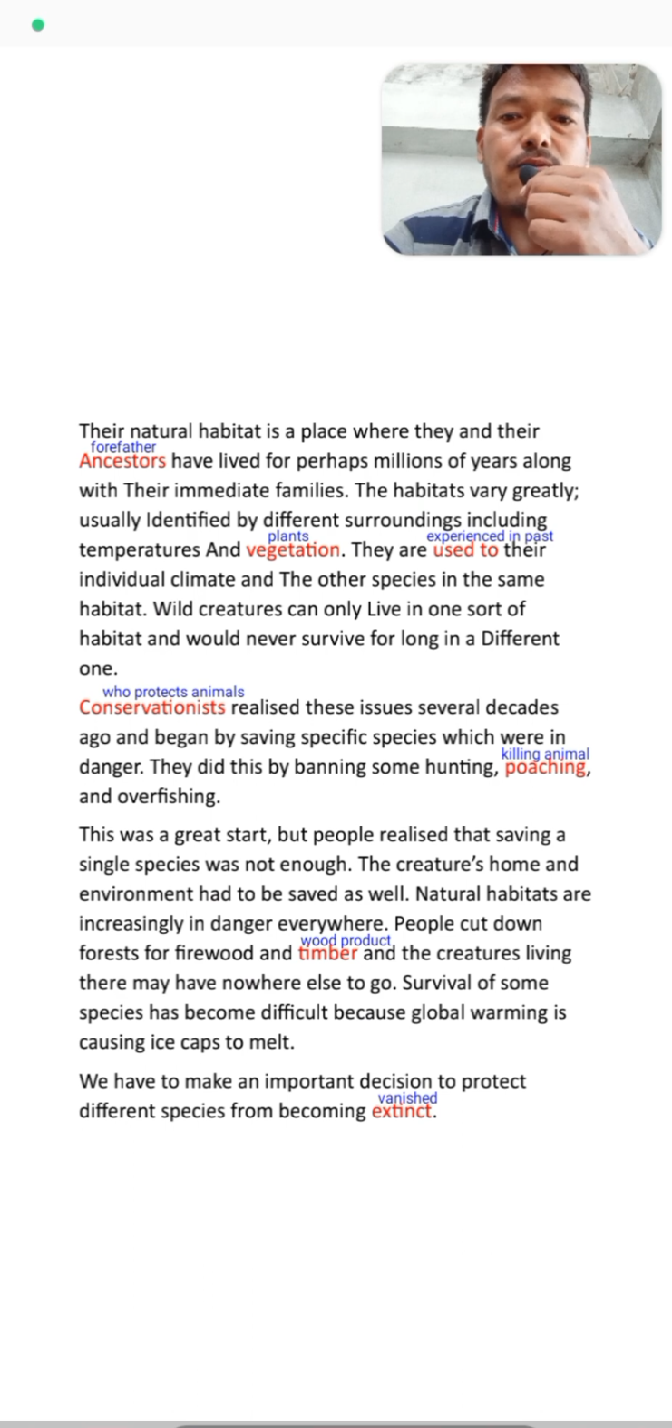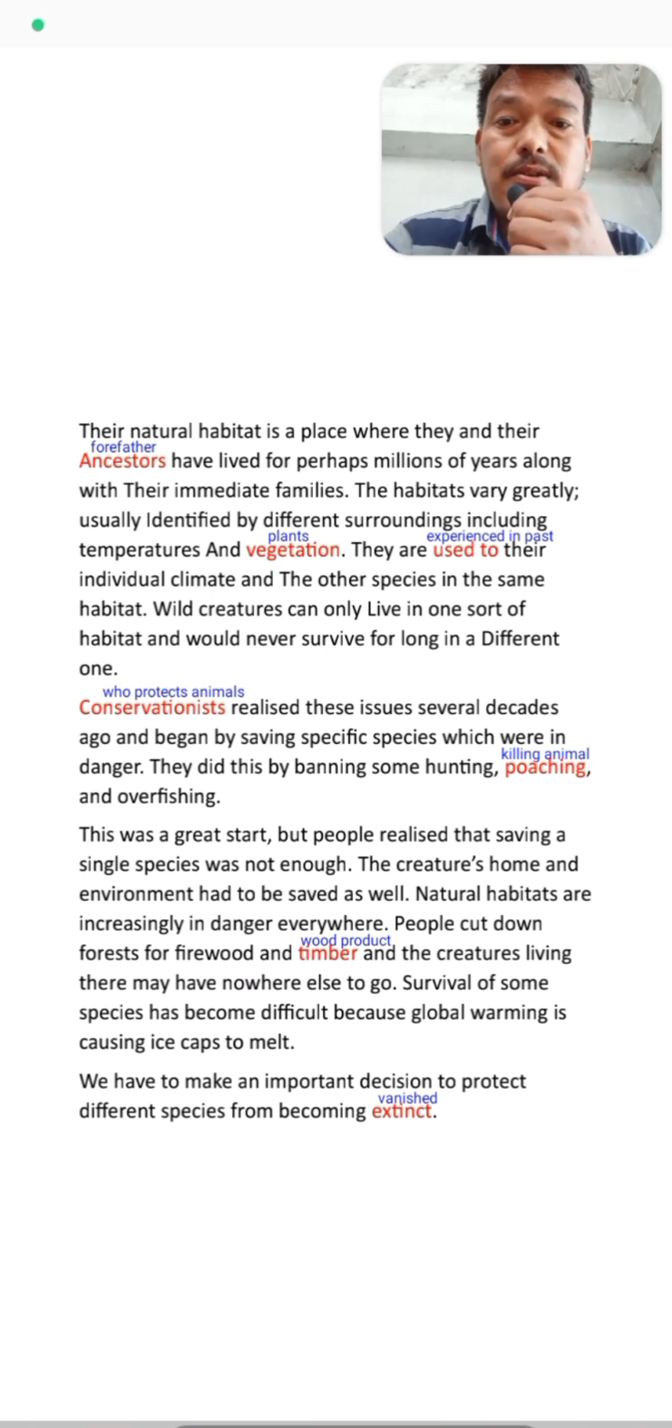The creature's home and environment had to be saved as well. So this was the second initiative: they started saving the habitat and environment along with the species.